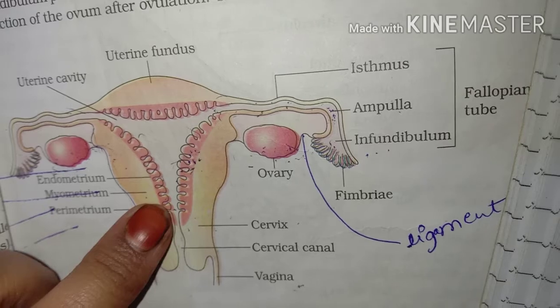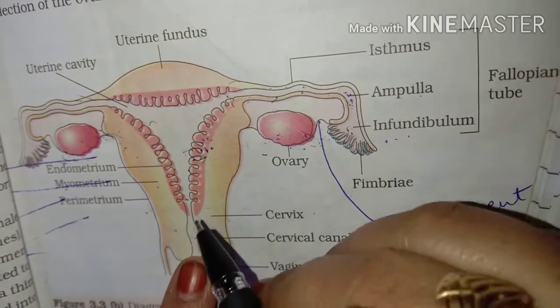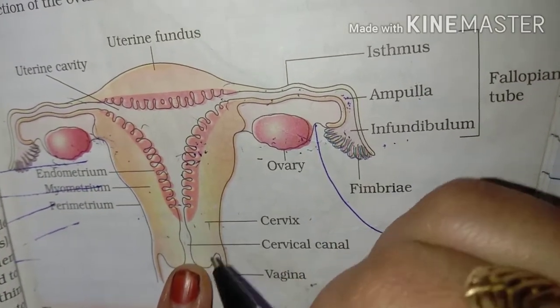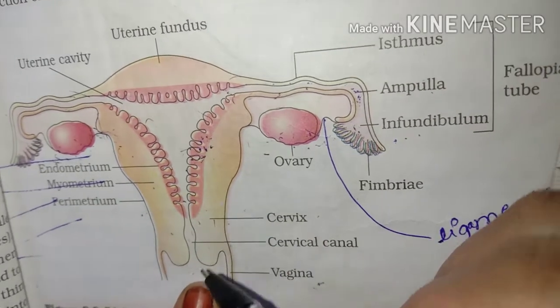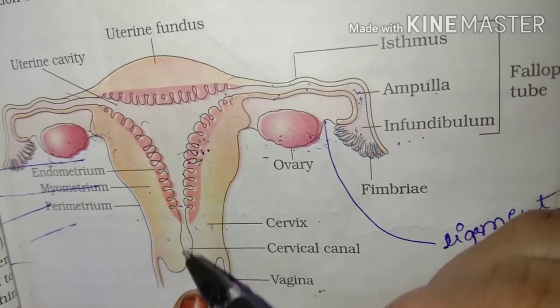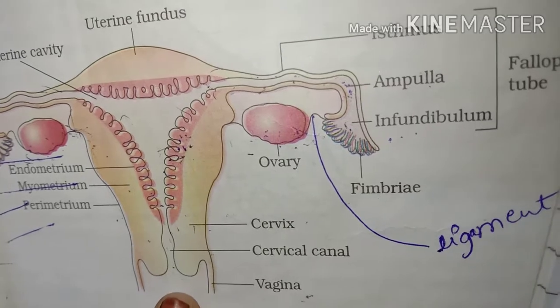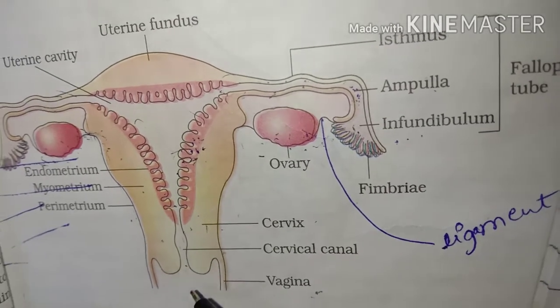Is it clear? Now after this, you can see here a part called the cervix. Cervix is the canal that connects the uterus with the vagina. Cervix is the part which will connect the uterus to the vagina. Understood?